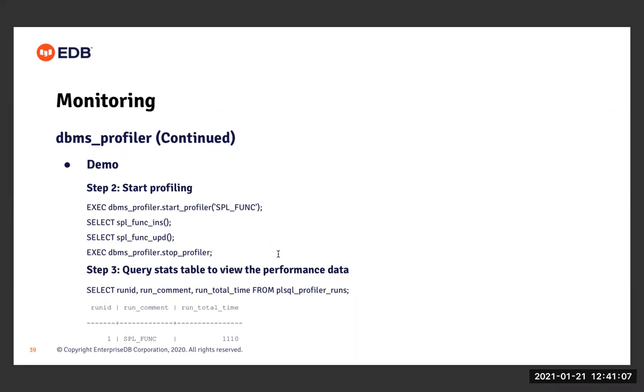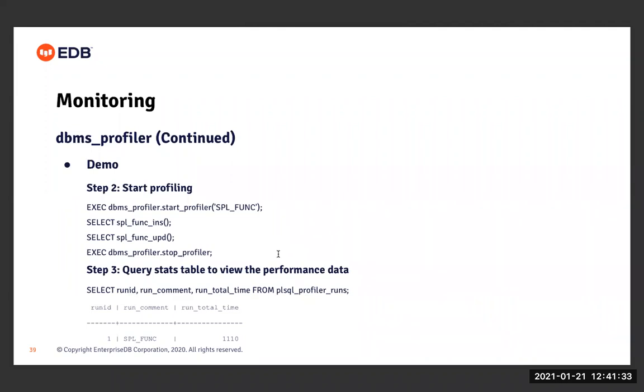So you can see here, first, I have tried to query PL/SQL_profiler_runs, which basically stores the information about each run, about each profiling session. Here, the profiling session is just a single one. And in the single profiling session, which is named SPL underscore func, I have executed two SPL functions, SPL func insert and SPL func update,